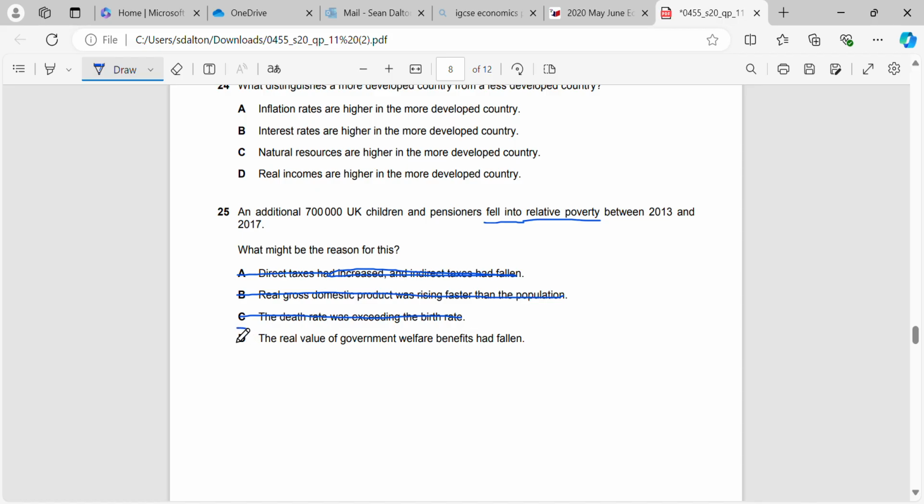Something that would affect relative poverty: the real value of government welfare benefits has fallen. So essentially, the government is paying people less this year than they were paying them last year. And they're going to pay that money to low-income individuals, right? Like unemployment benefits, for example. So somebody who's unemployed is getting less money this year than they were getting last year. That's going to make them poorer in comparison to other people in the country.